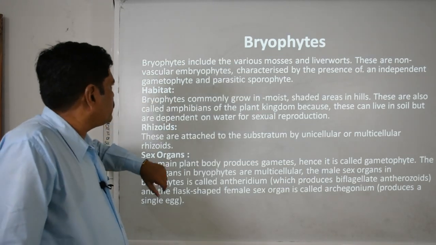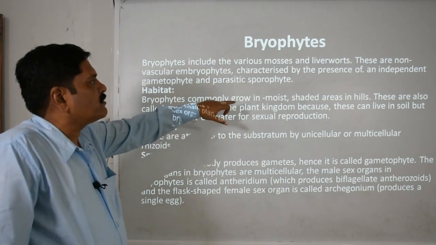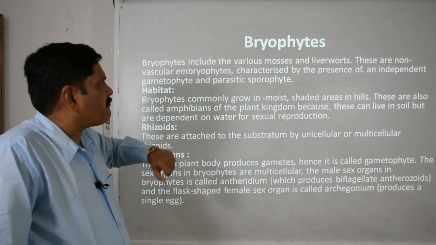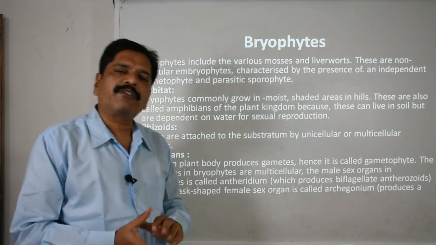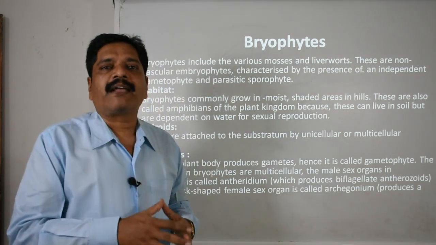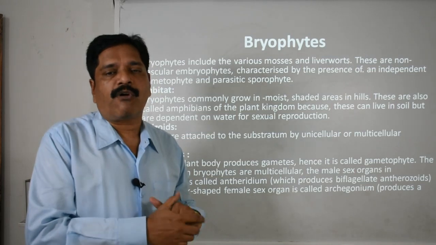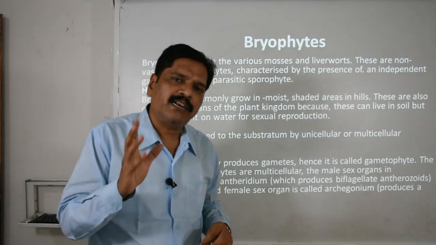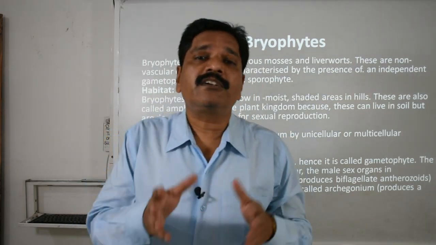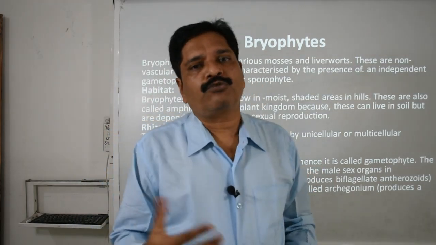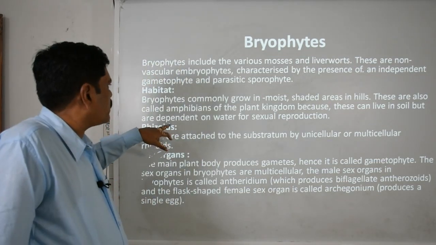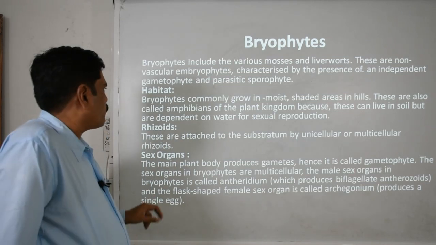When we talk about the habitat, these bryophytes commonly grow in moist shaded areas in the hills. These are also called the amphibians of the plants. Why do we call them the amphibians of the plant? Because to complete their life cycle they compulsorily require water as the medium. And you know what the need of this water is? This water is in general needed to carry the male gametes to the female gametes, and they can also live in the soil but are dependent on water for sexual reproduction.